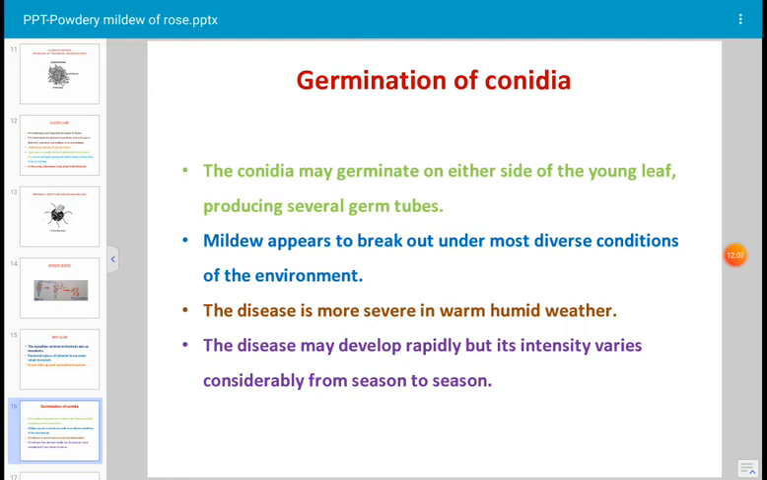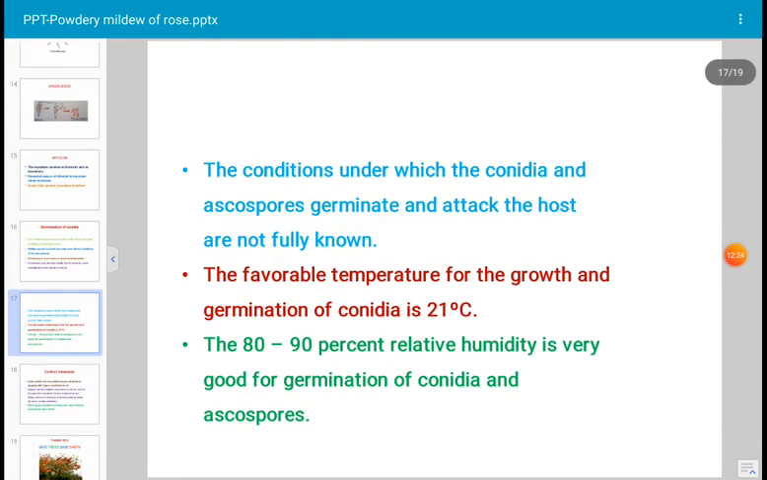The disease is more severe in warm, humid weather. The disease may develop rapidly, but it varies considerably in intensity from season to season and is severe during the dry summer. Next slide. The conditions under which the conidia and ascospores germinate and attack the host are not fully known. The favorable temperature for the growth and germination of conidia is 21 degrees Celsius. 80 to 90% relative humidity is very good for the germination of conidia and ascospores.